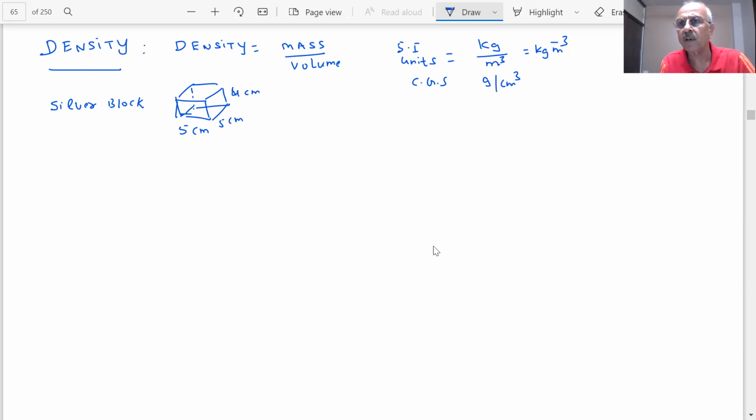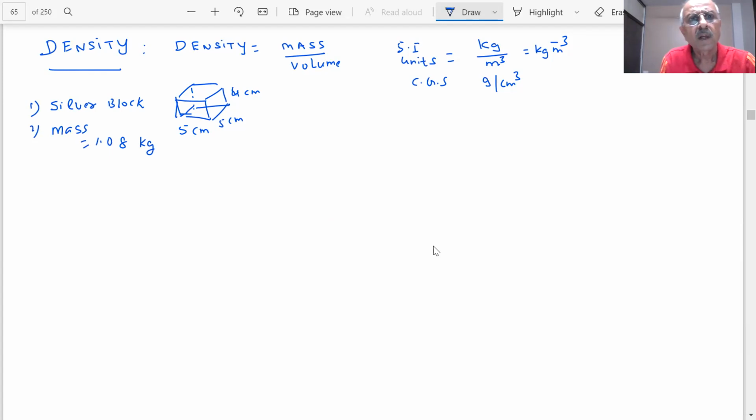This is my silver block, and I measure its mass. The mass of this block comes out to be 1.08 kilo.